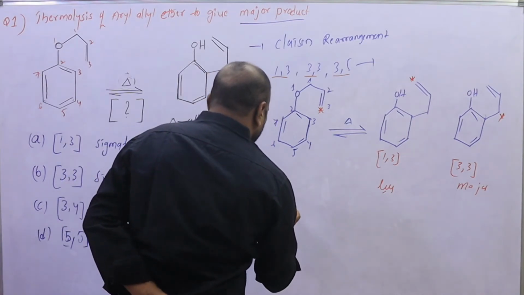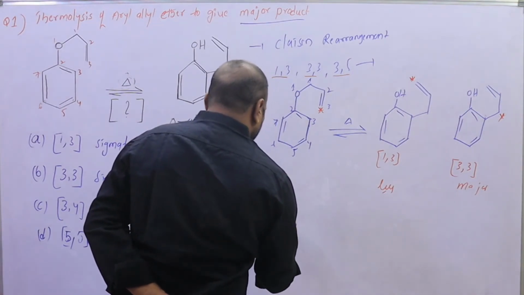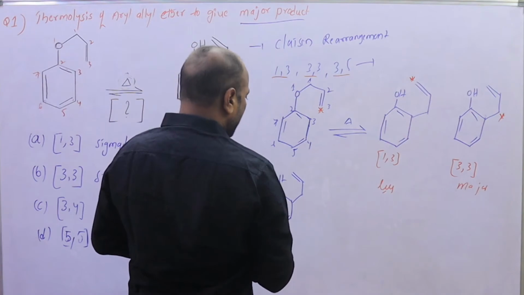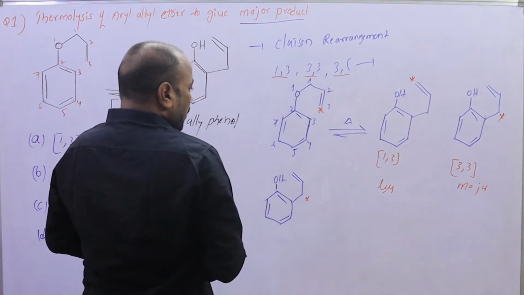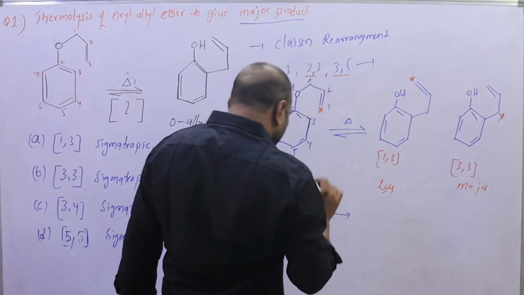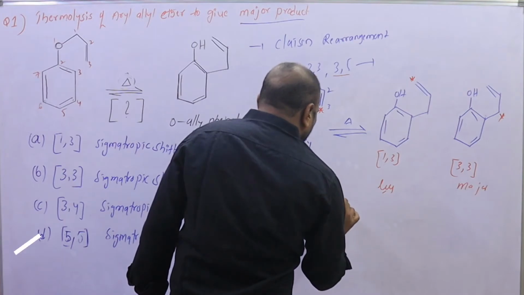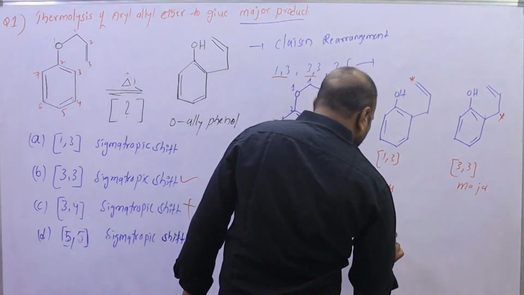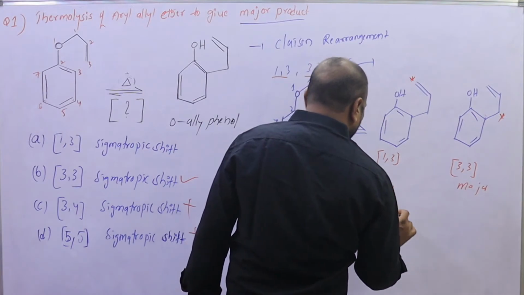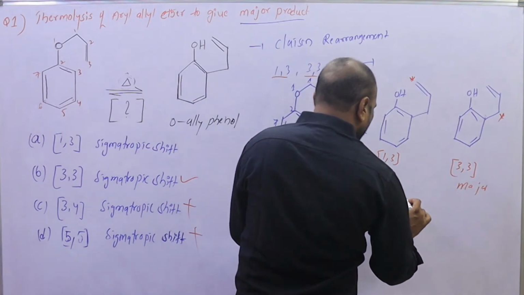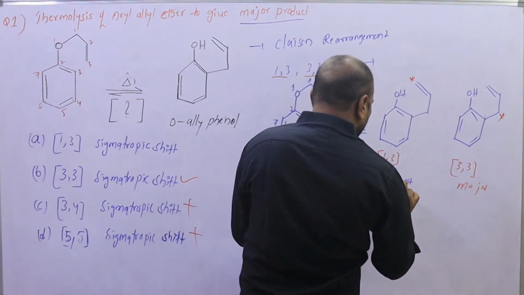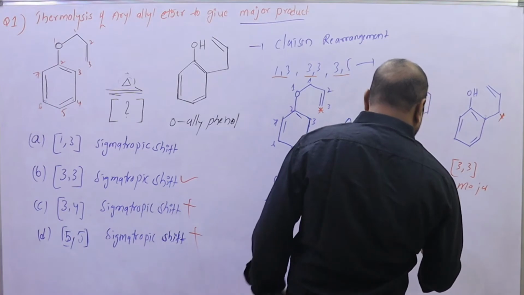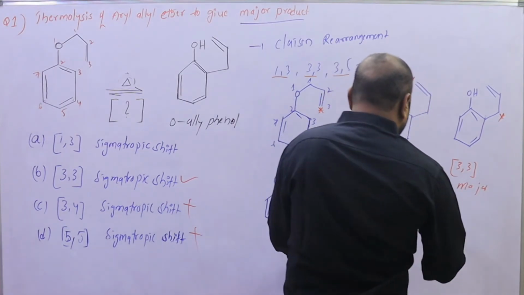Now with osmium tetroxide, oxidation of the double bond gives a product, and the bond is broken here.